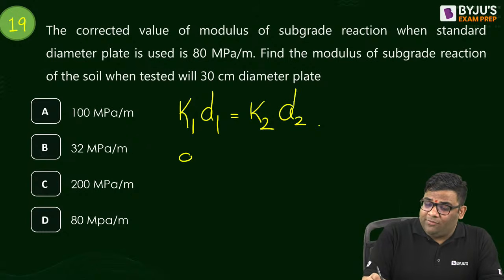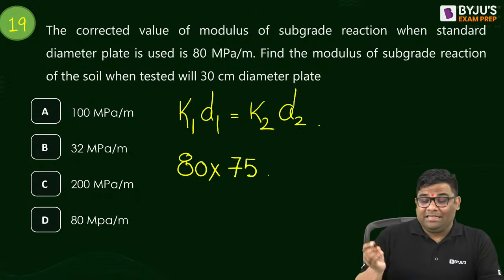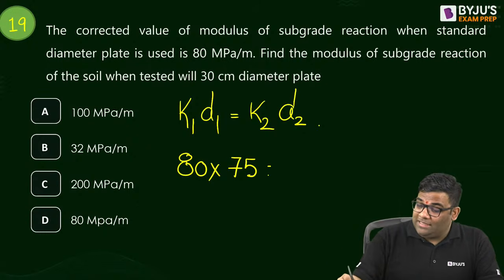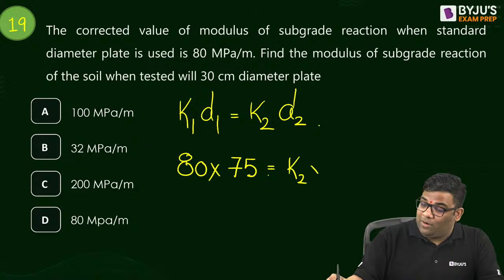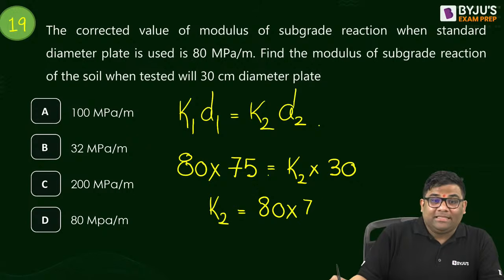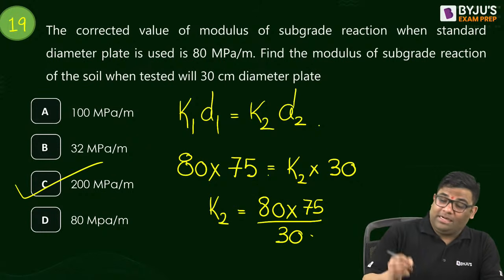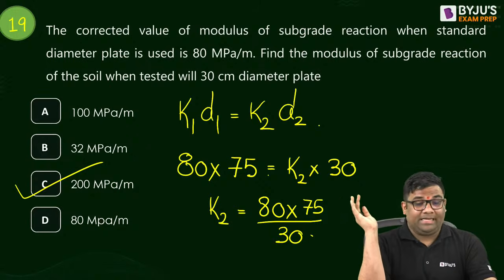So for standard, you are getting how much? Standard is 75 centimeter, right? That is not given, you should know. And that is equal to K2 into 30. So from here I can find out K2. K2 is 80 into 75 divided by 30. I am getting a value of 200. Very straightforward question asked in many examinations.